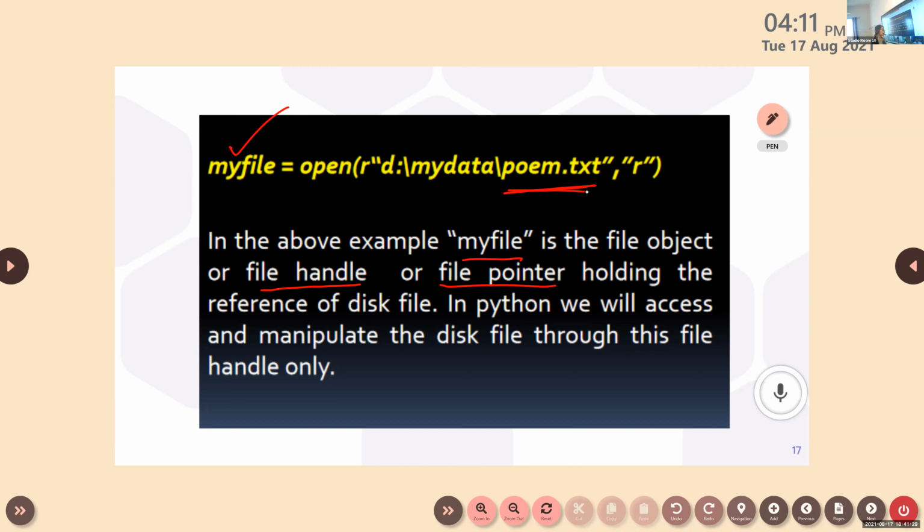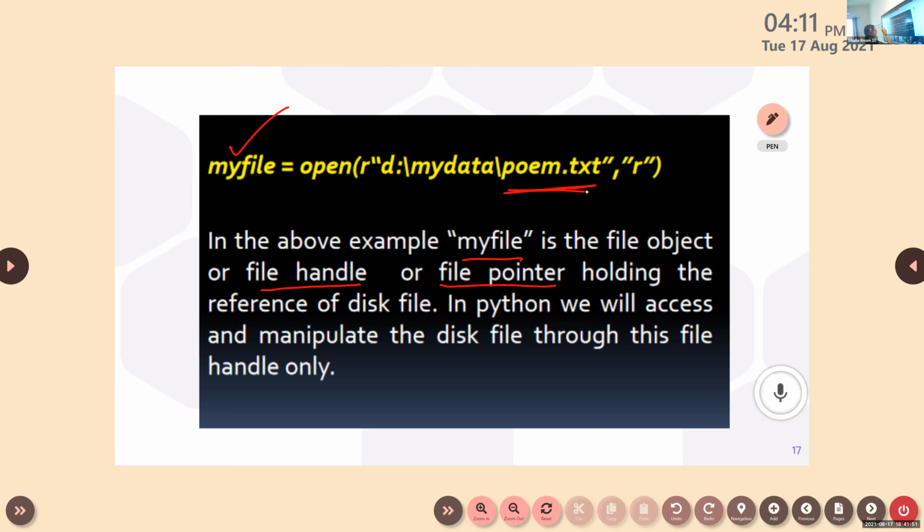Okay, you all are having your roll number, isn't it? Yes, that is your reference, right? If I want, I can call roll number 36. No need to tell your address and no need to tell your name. Only have to use that number. Like that, a file in Python can be accessed using a file object.